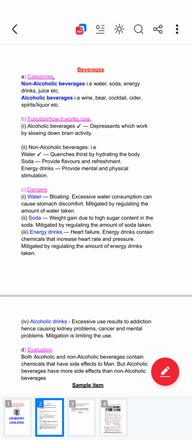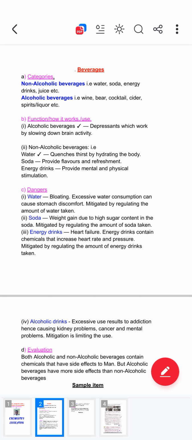Under the use, you say provides flavors and refreshment. You get refreshed and even get some flavor. That's why they say don't take a lot of soda. You will get problems like obesity. There are a lot of sugars. Those are flavors, those are sugars.